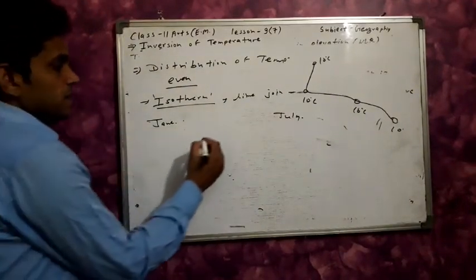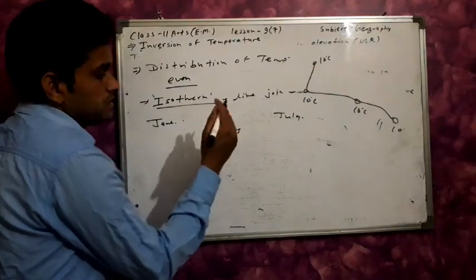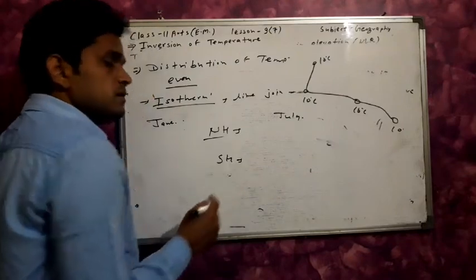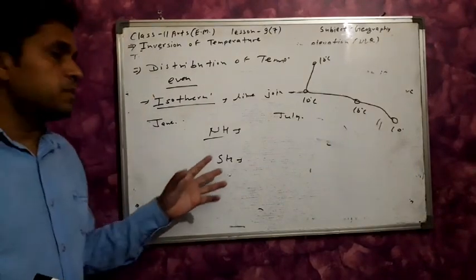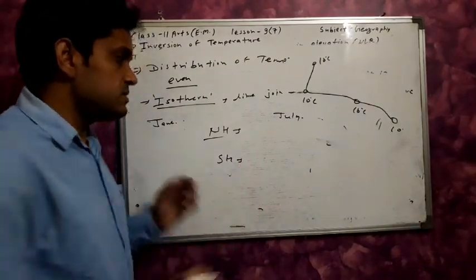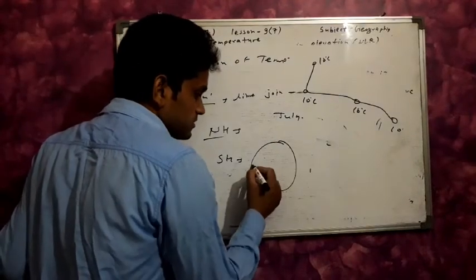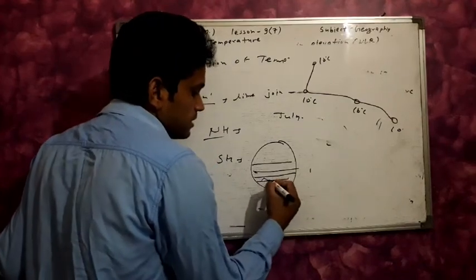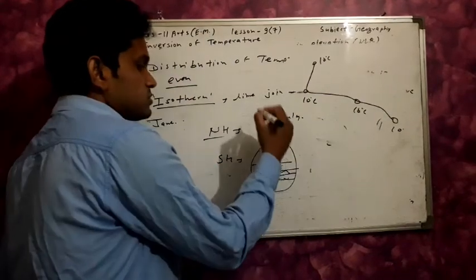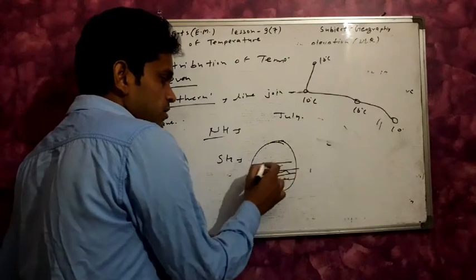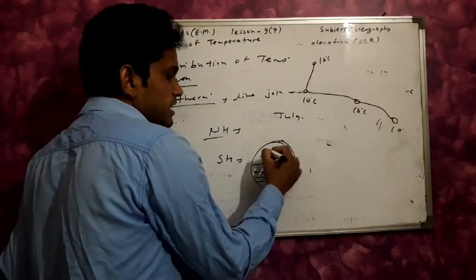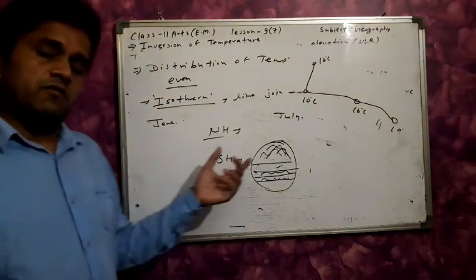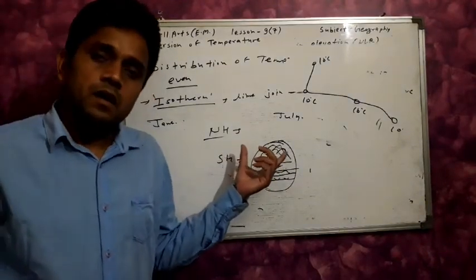In the northern hemisphere these isotherms are curved, not parallel to the latitudes.